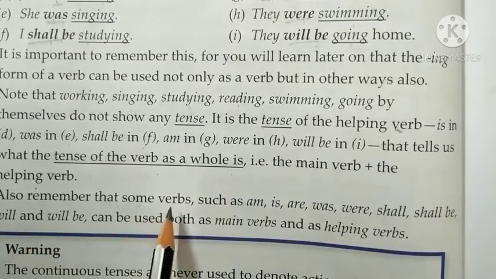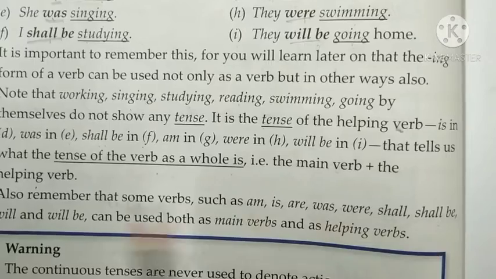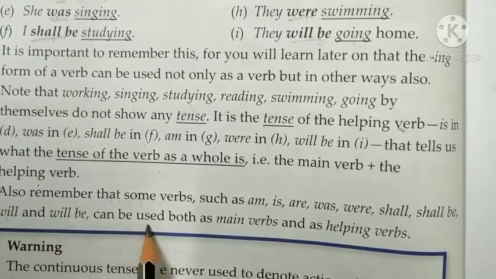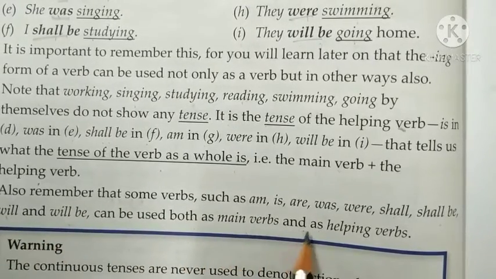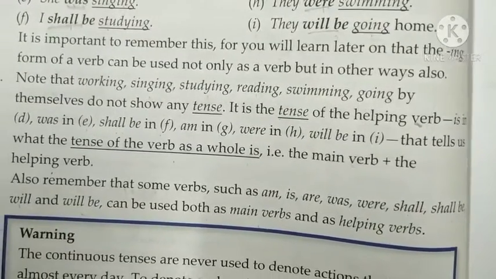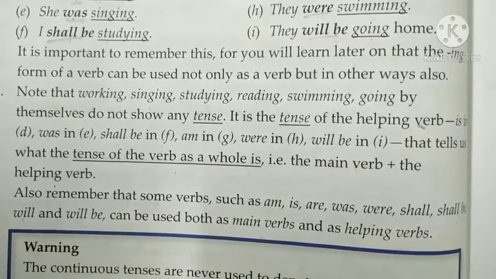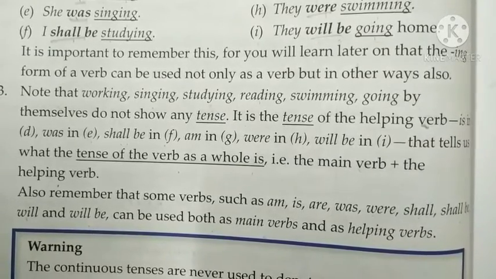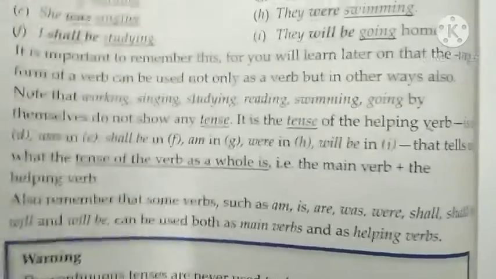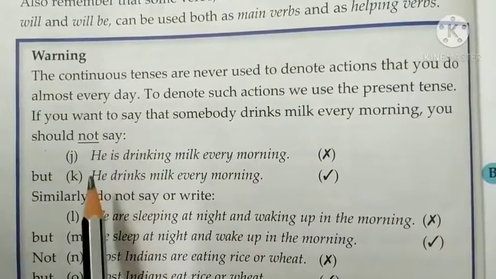Also remember that some verbs such as am, is, are, was, were, shall be, will and will be can be used both as main verbs and as helping verbs. So sometimes these helping verbs are used alone as main verbs. Okay, so children, this is all about this chapter, that is verbs, continuous tenses. So this one warning is given. Let's see what it is.